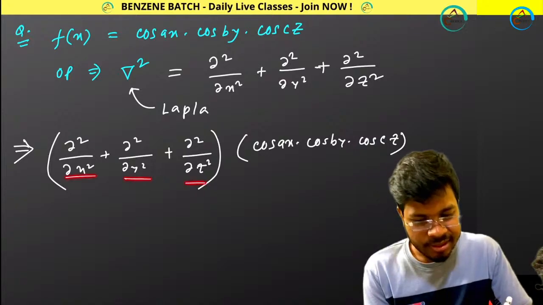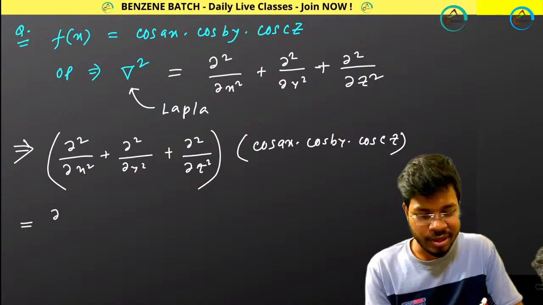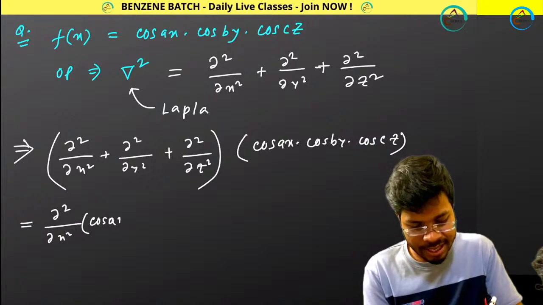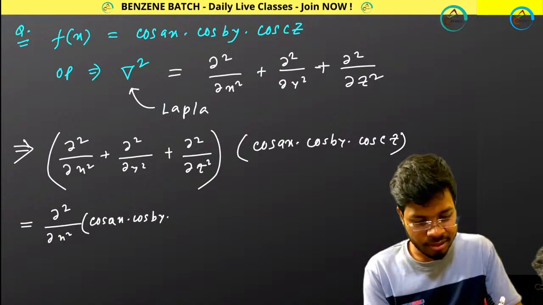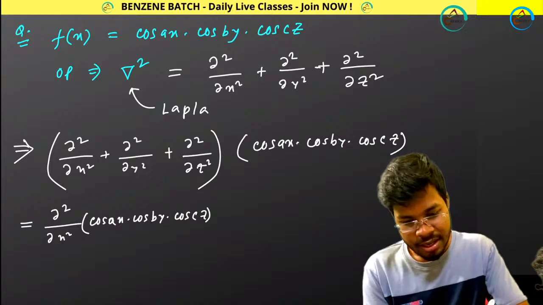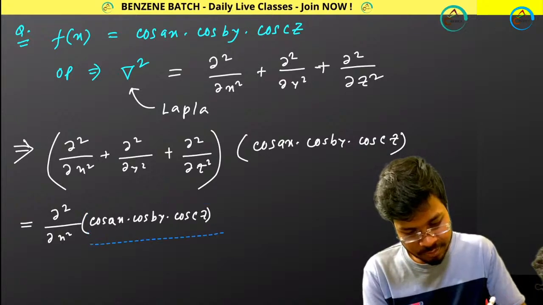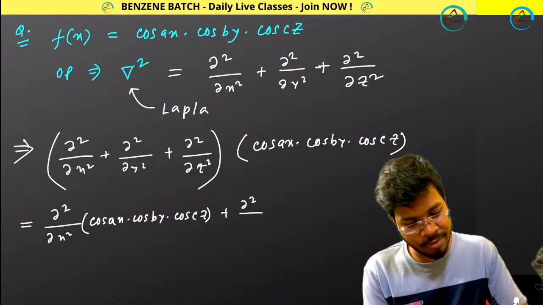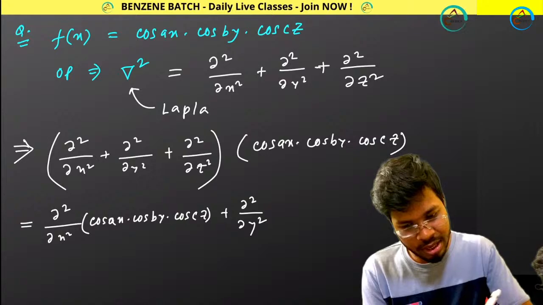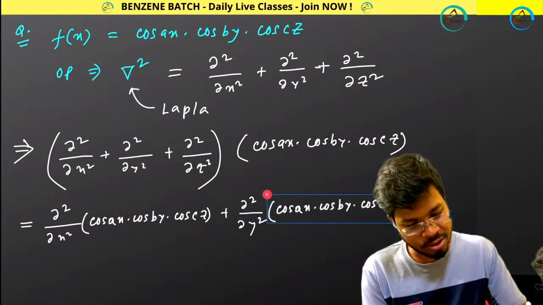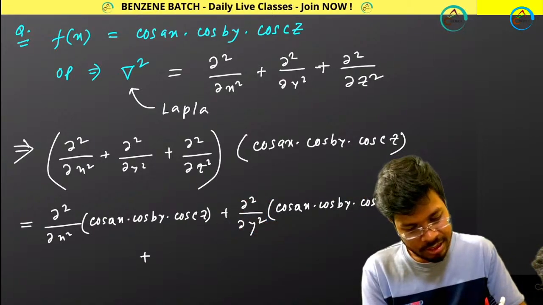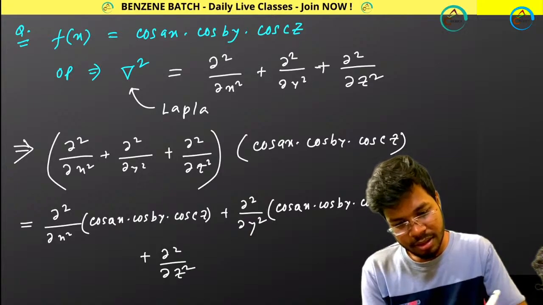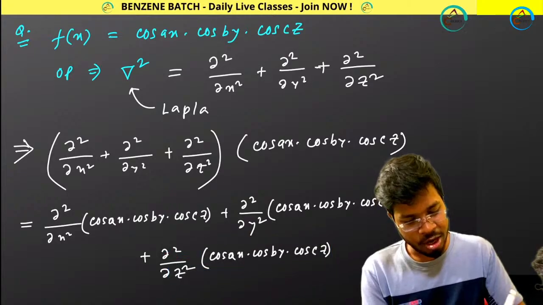I have to rearrange this equation this way: del square by del x square of cos ax, cos by, cos cz, and let me copy this thing, then plus del square by del y square of the same thing, and plus del square by del z square of the same thing.